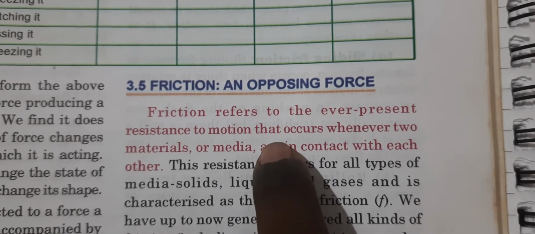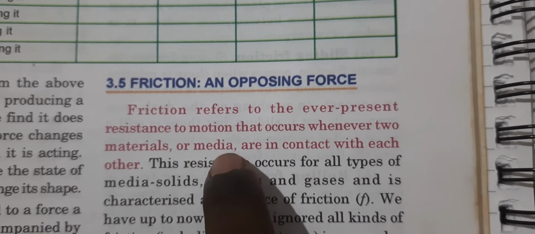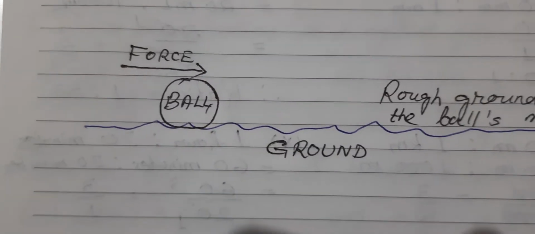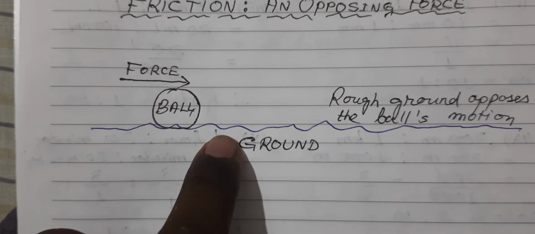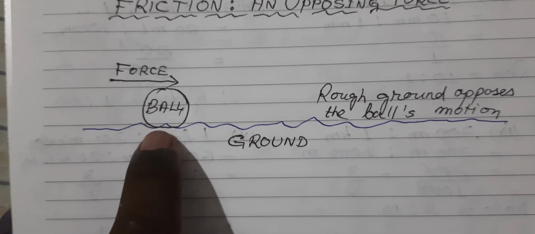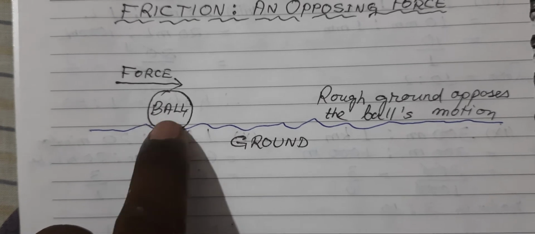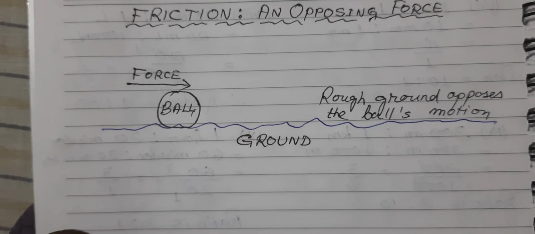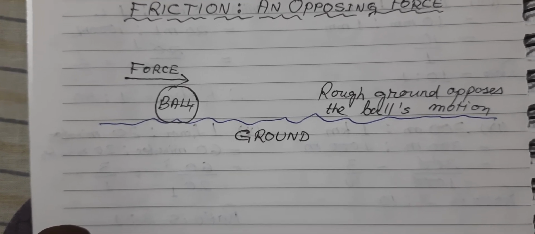And how does friction occur? It occurs whenever two materials or two bodies or two media are in contact with each other. Like in this case, the ball and the ground are the two bodies which are touching each other. So whenever two bodies are touching each other, they offer force on each other. That force is called friction.